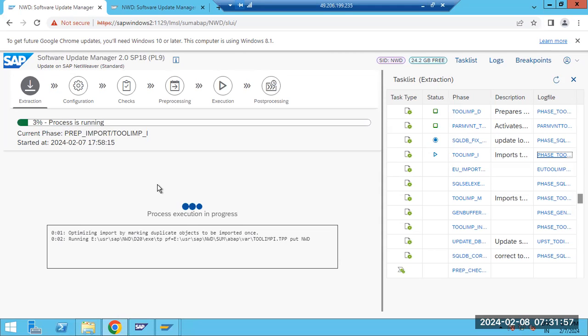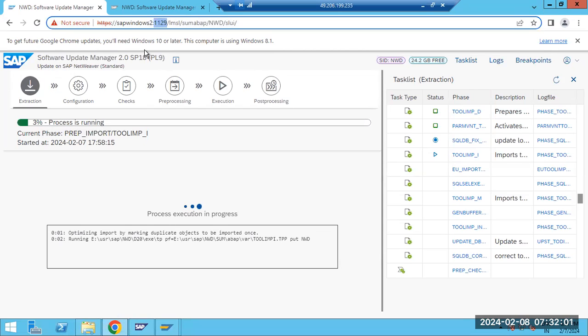Regarding the port numbers, do we need to enable the port numbers in SMICM, or does that not matter? This does not matter. There is no touching of SMICM here. This is some internal port number, a tool-internal port number, so it does not require any other activities here. Some tool will open this one. Okay.